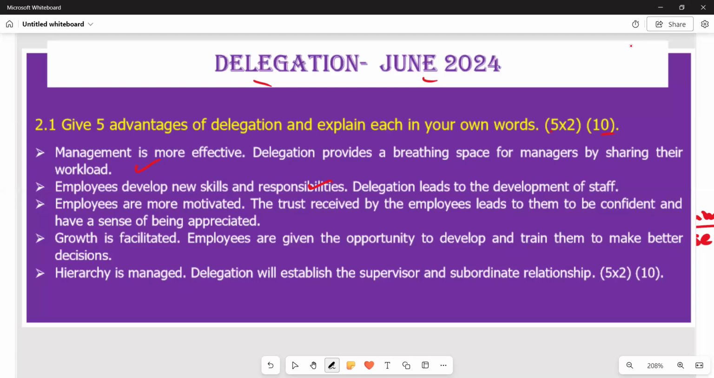Then we go to the last one, which is saying hierarchy is managed. And then on the explanation part, delegation will establish the supervisor and subordinate relationship. The subordinate now does the tasks or duties being done by the supervisor. It enhances the relationship that exists between the two parties, and the relationship becomes stronger, and if it becomes stronger, coordination is going to be seen in that organization, and it always works in a positive direction for the organization.